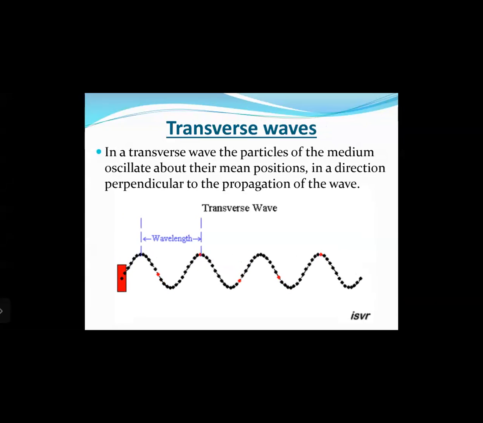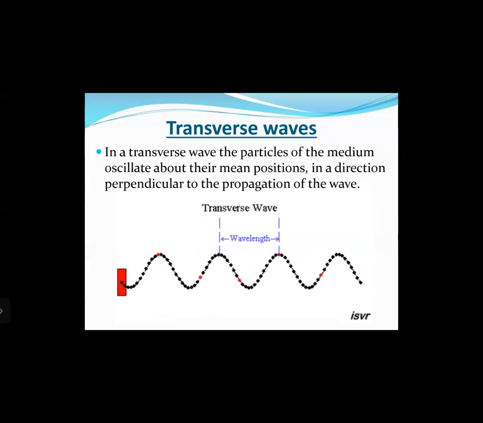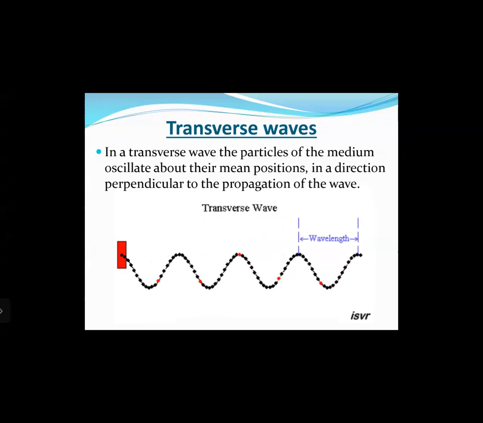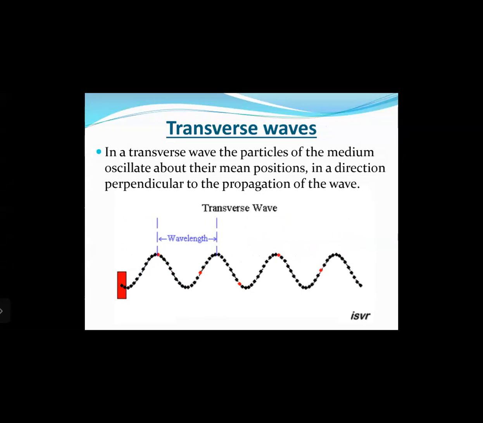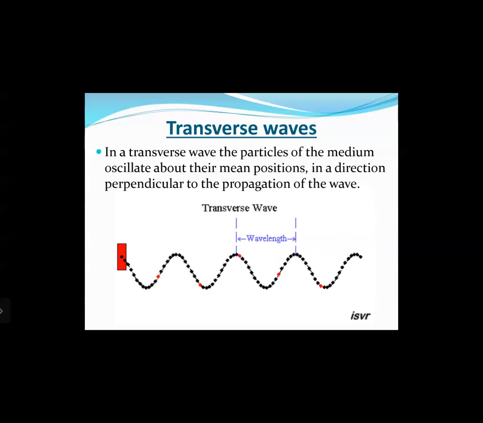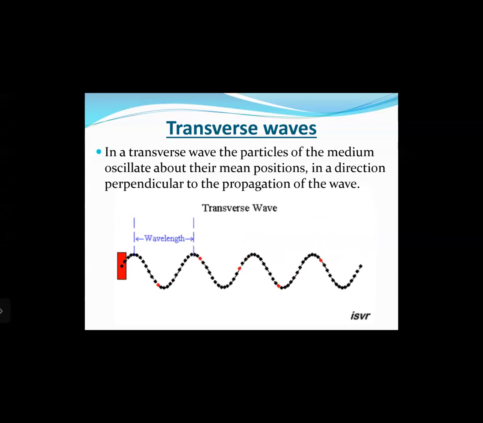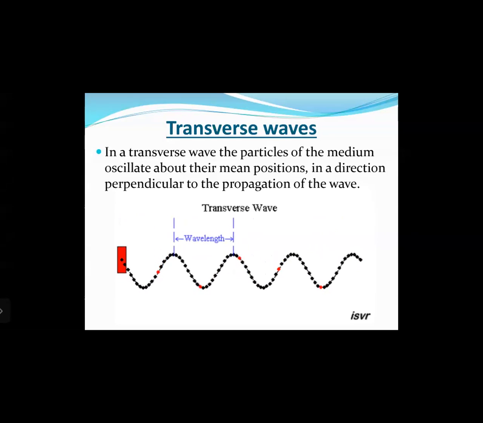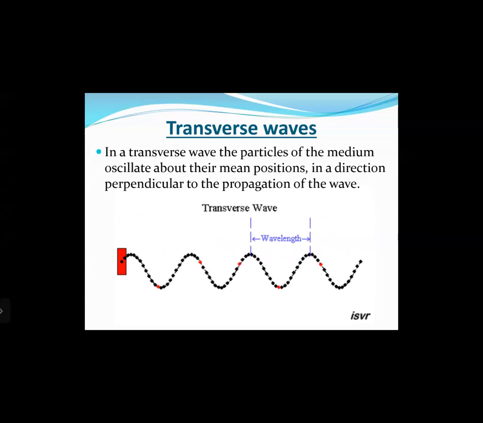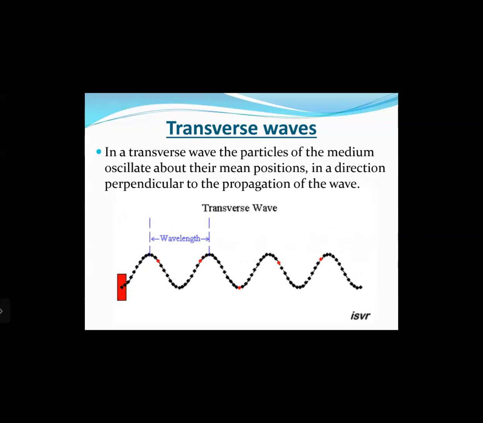Let us see the next type, which is a transverse wave. In a transverse wave, the particles of the medium oscillate about their mean positions in a direction perpendicular to the propagation of the wave. If you look at any of those particles highlighted in red, you can see the particles are moving up and down, right? But the overall direction of the wave is from left to right. So the direction of oscillation of the particle, which is up and down, and the direction of motion of the wave, which is from left to right, they both are perpendicular to each other, right? Such a wave is called a transverse wave, right?